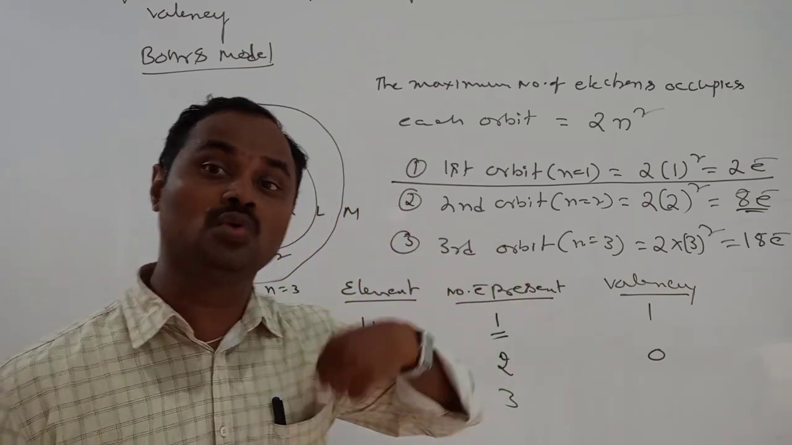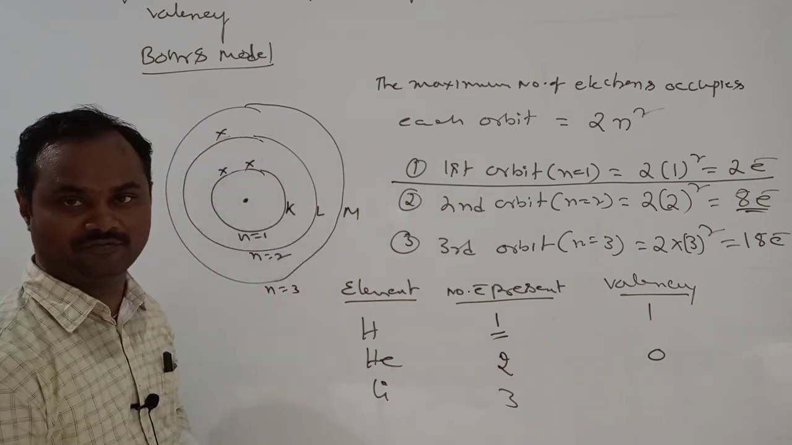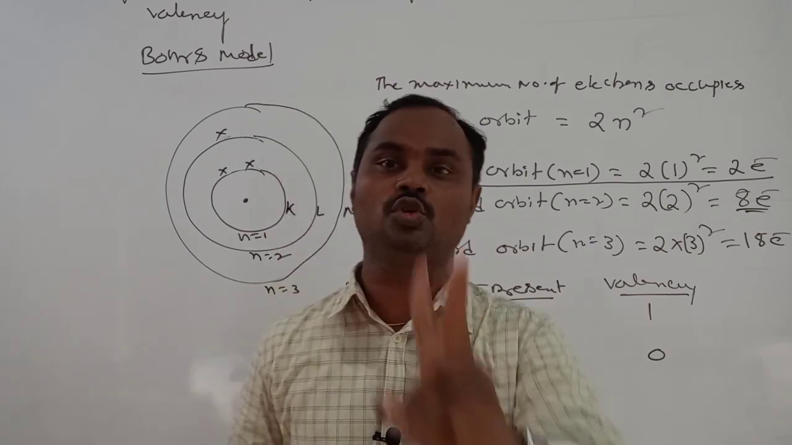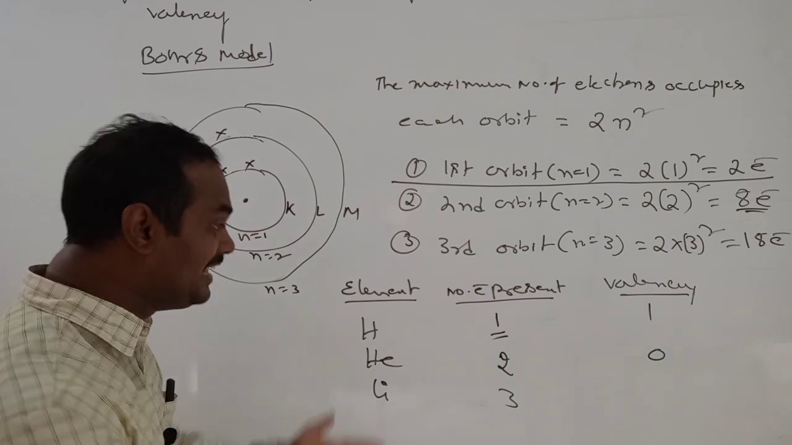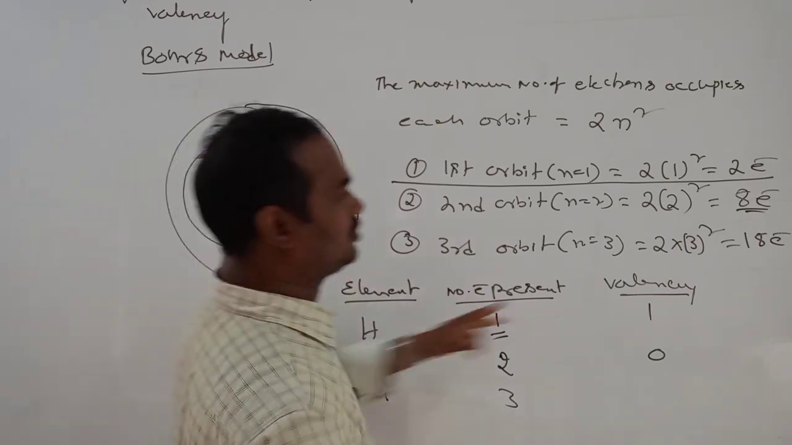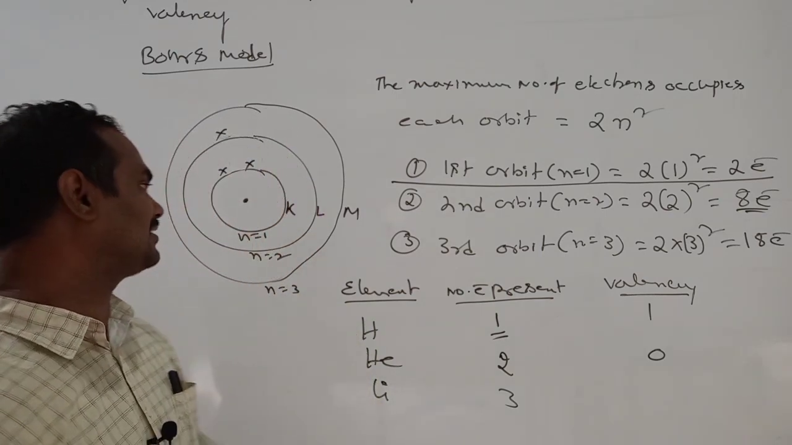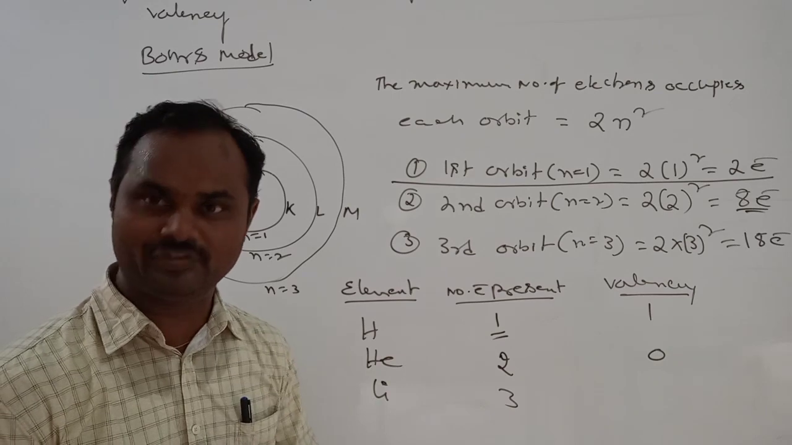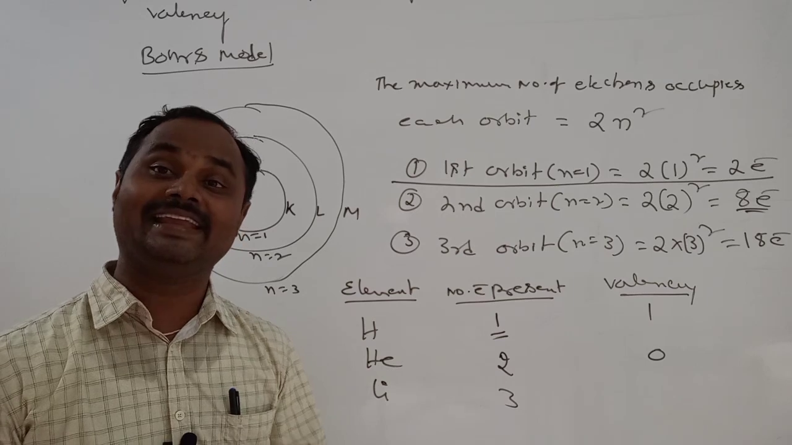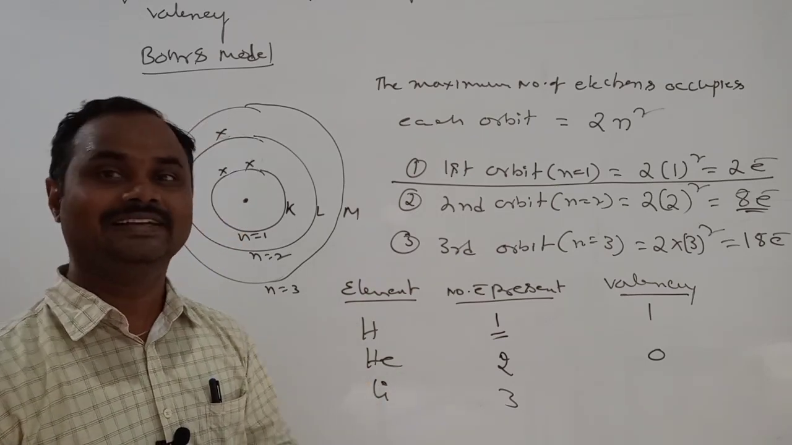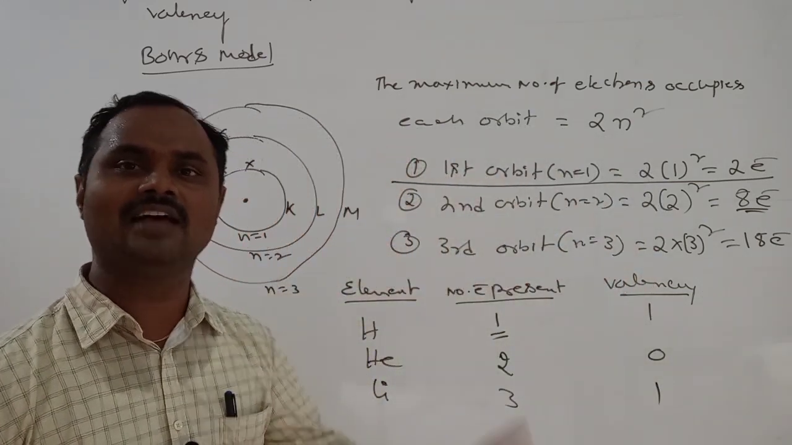Otherwise, if it loses 1 electron, it gets the first orbit fulfilled configuration. So here lithium has two options, that is, lithium has two chances. What are they? 1, gaining 7 electrons to fulfill the octet configuration, or losing 1 electron to get the helium configuration. Which is easy? Losing 1 electron is easy as compared to gaining 7 electrons. So the combining capacity of lithium is only 1. What is that? Loss of electron.